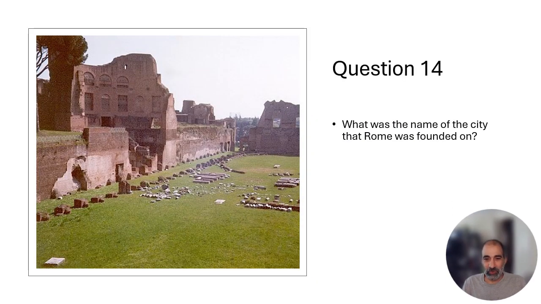All right, question 14. What was the name of the city that Rome was founded on? So no multiple choice on this one, just see either you know it or you don't. And the answer is Palatine Hill, right? So Palatine Hill, that's the traditional place where the city of Rome was founded. So I've got one more question, then I've got a little bonus round too. So wait for the bonus round here.